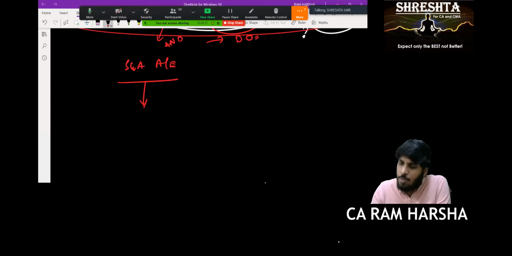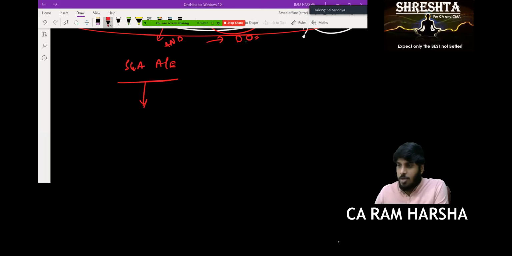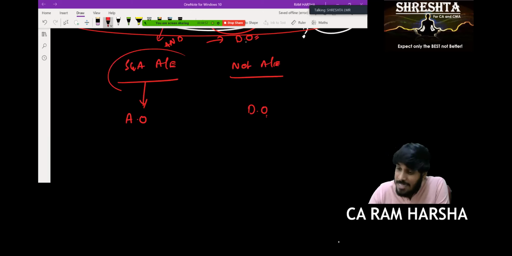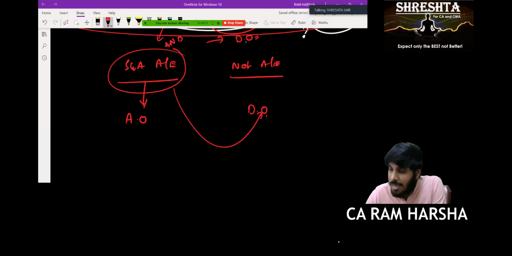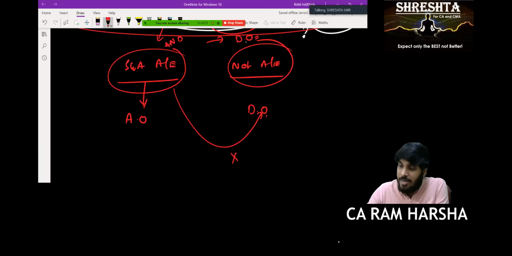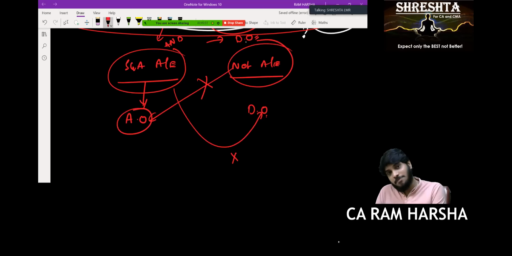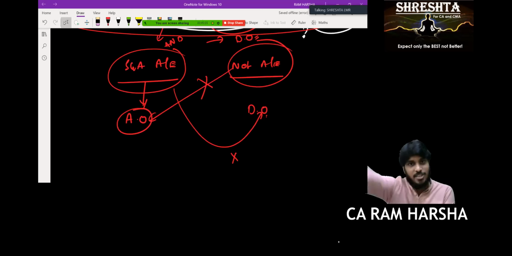Now tell me, Sandhya, when you have sufficient and appropriate audit evidence, what is the worst opinion that you can give? Adverse opinion. Exactly, adverse opinion. When you don't have evidence, what is the worst opinion you give? Disclaimer of opinion. Evidence availability and disclaimer do not come into picture. Not having evidence and adverse opinion do not come into picture.